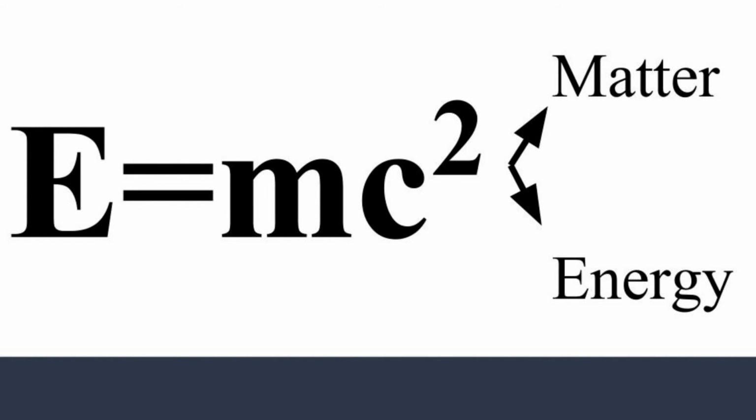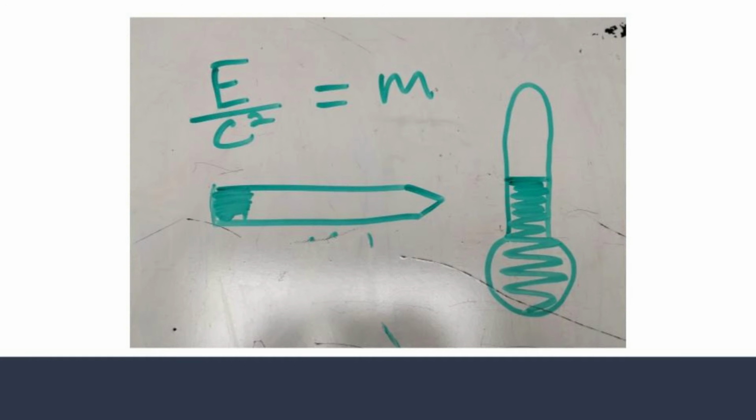Hiya guys, I have a couple of examples to help me explain how the equation E equals mc squared relates to matter and energy. First off, imagine that you have a pencil that has a mass of m. Therefore, that pencil has an energy of m times c squared.